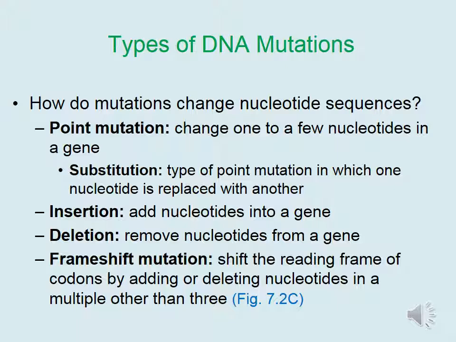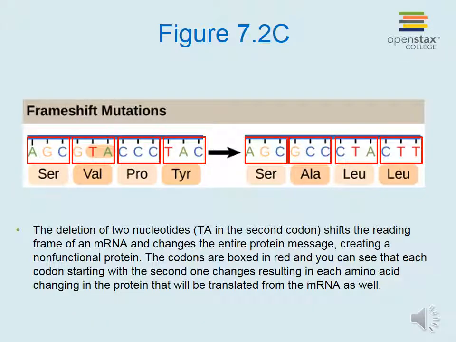Finally, a frame shift mutation shifts the reading frame of codons by adding or deleting nucleotides in a multiple other than 3. Recall that codons are triplets. So if a codon is added or removed, that is the only codon that changes. If nucleotides are added or deleted in a multiple other than 3, this would change every single codon after the insertion or the deletion. The deletion of 2 nucleotides, TA in the second codon in this case, shifts the reading frame of an mRNA and changes the entire protein message, creating a non-functional protein.